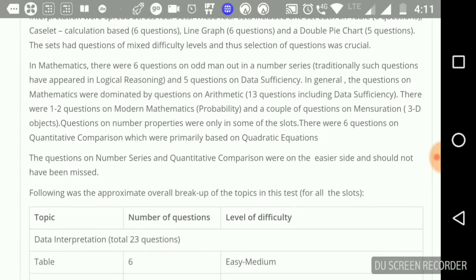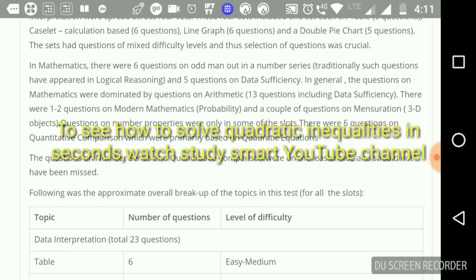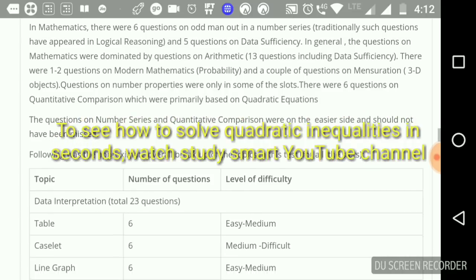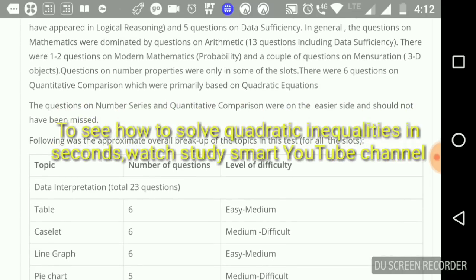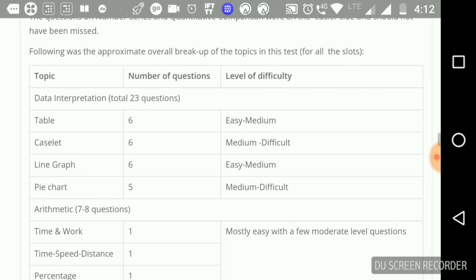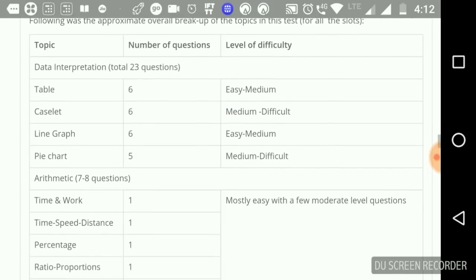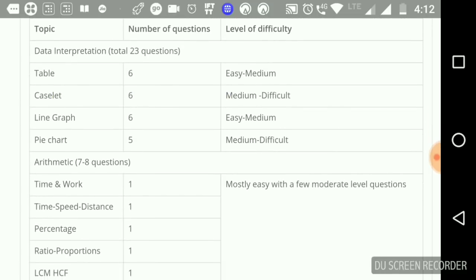There were 6 questions on quantitative comparison, which were primarily based on quadratic equations, that is, quadratic inequalities. So it is much on the simpler side. You have to just compare the roots: greater, lesser, and greater than or equal to. This was the breakup of questions in data interpretation.